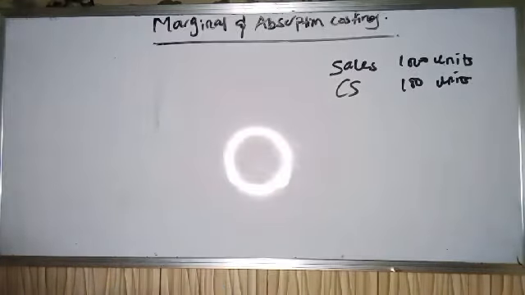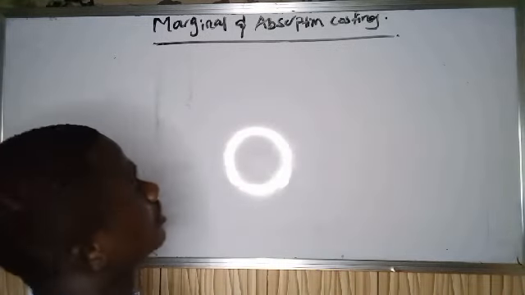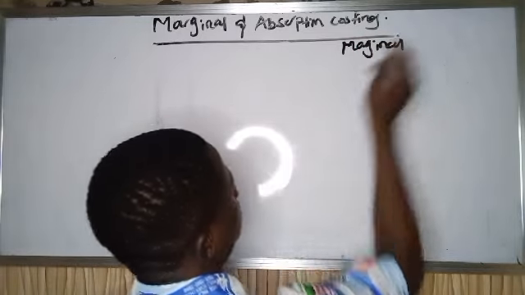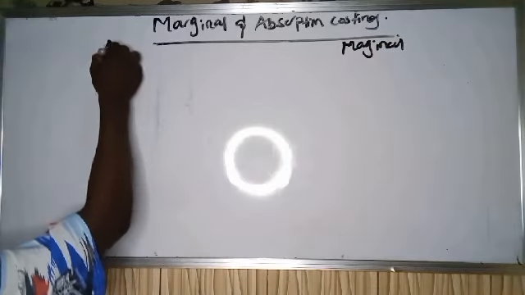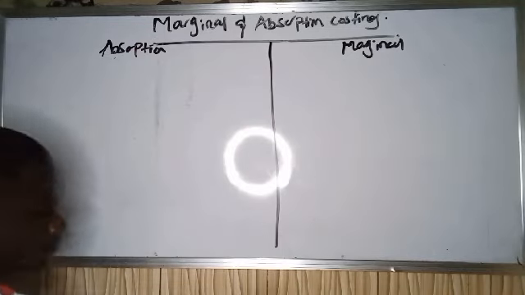Now we have marginal costing, and we have absorption. So let's prorate.